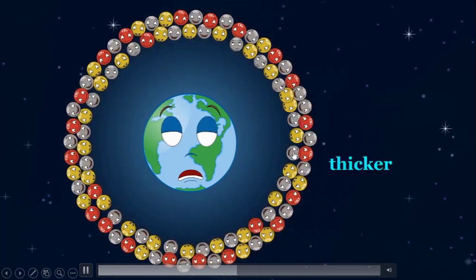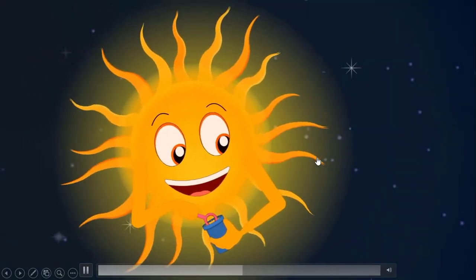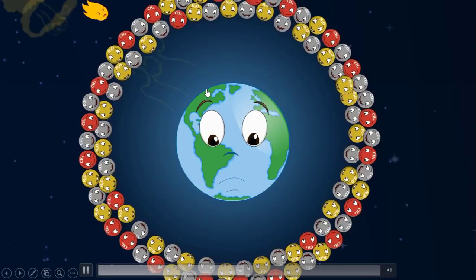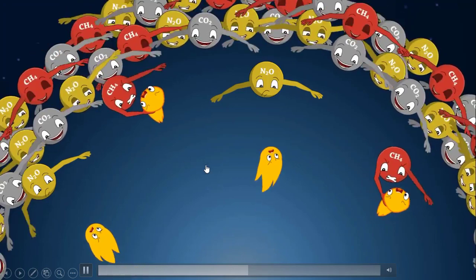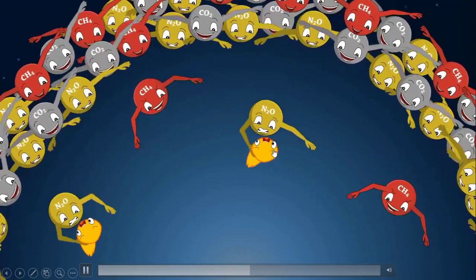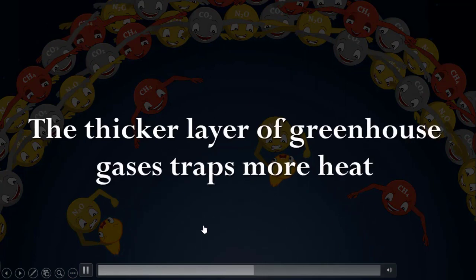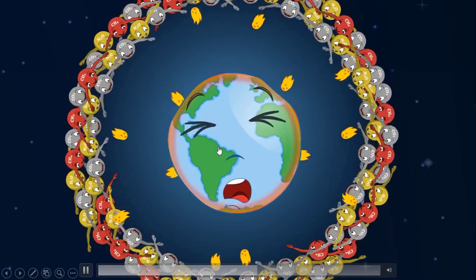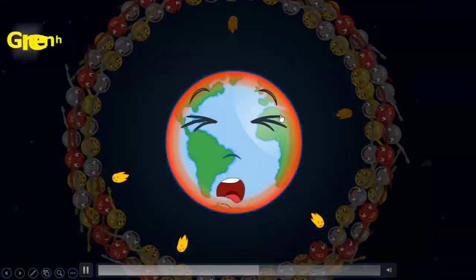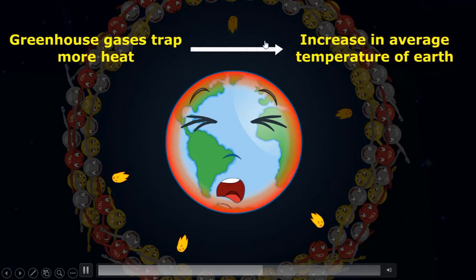But because we are producing a lot of gases, this atmosphere became very thick, and the sun keeps sending heat into our planet, which makes it very, very warm. And heat is not released into space anymore. It's kept inside our atmosphere, which makes the earth very, very hot and warm. Every year it's getting warmer and warmer.